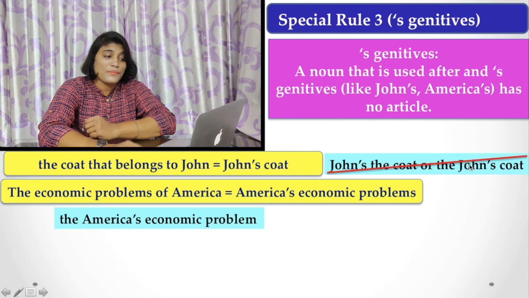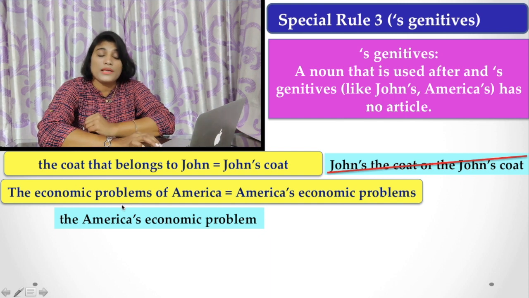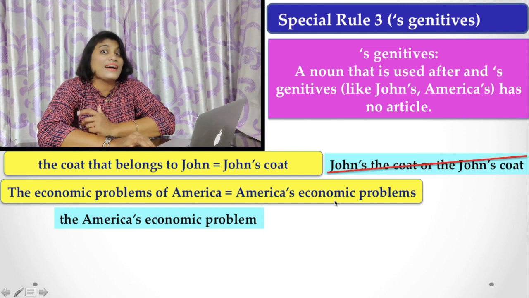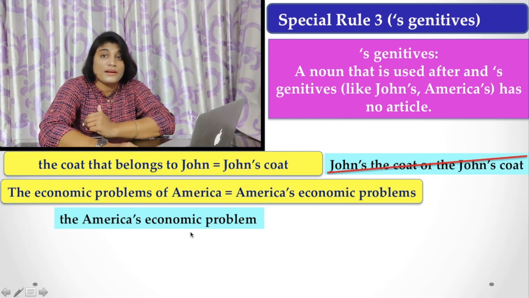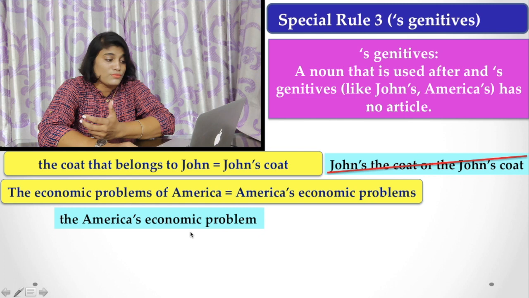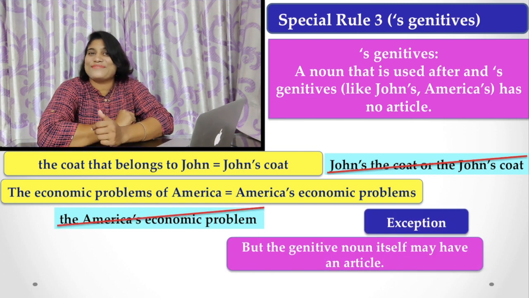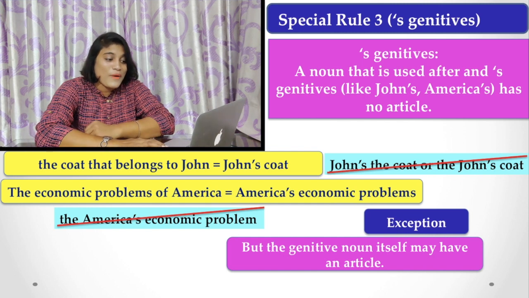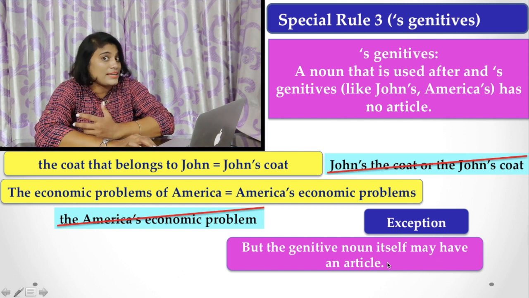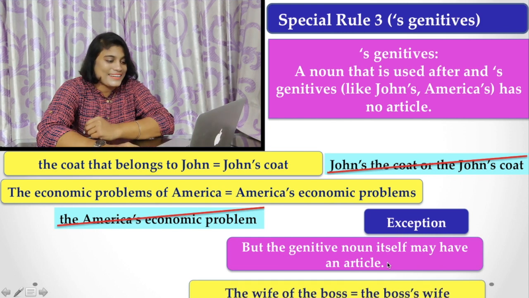And here is one more example for you: the economic problems of America, America's economic problems, but we never say the America's economic problems. That is a mistaken use. This is not a correct rule. And there is some exception here too. What is that? The genitive noun itself may have an article. Let's see what that is.